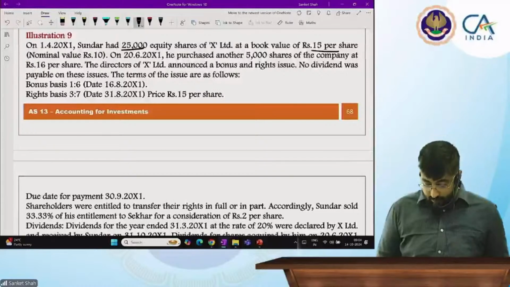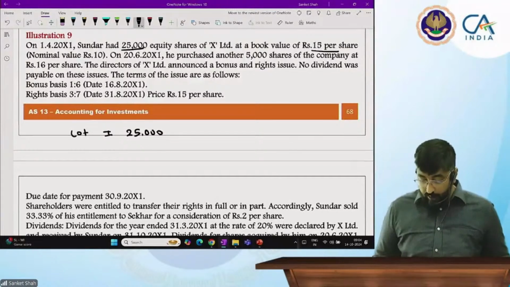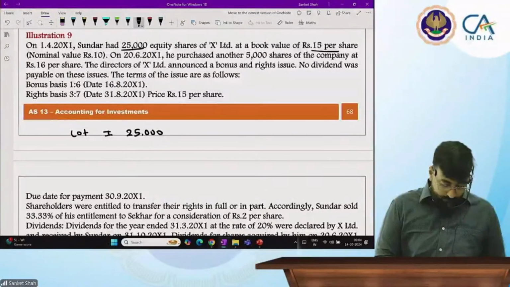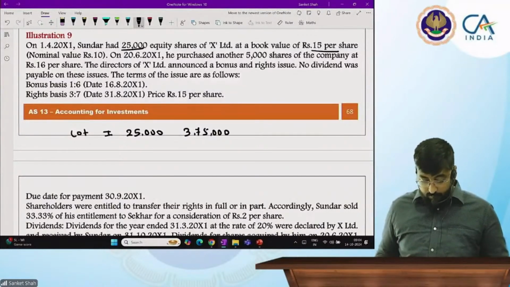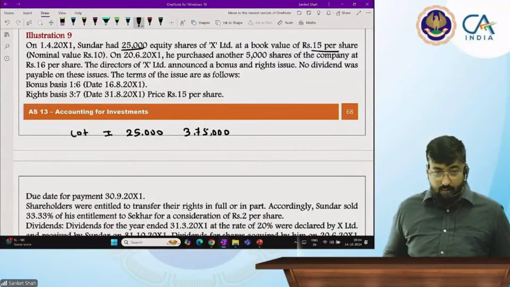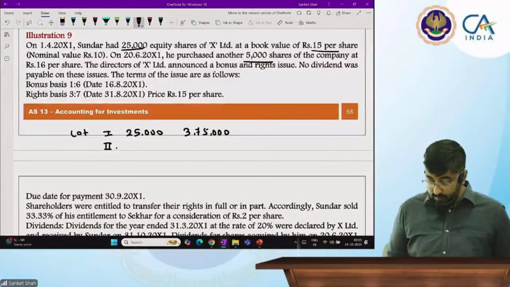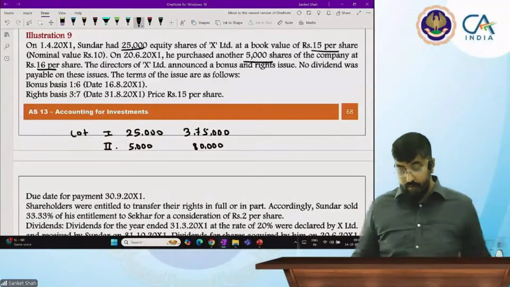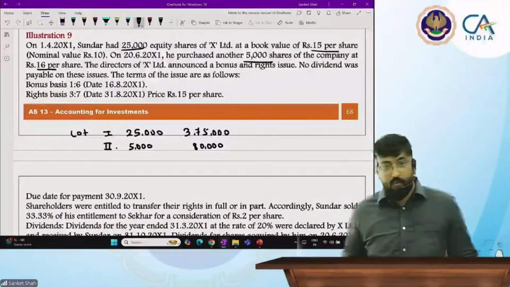Yes, tell me. So lot 1, 25,000 shares. At what price, beta? Into 15, sir. Book value 15. So what is your cost? 375,000, 3 lakh 75,000. Next lot. You purchase next 5,000 shares at 16 rupees. So your cost is 5,000 shares, 80,000. Yes, sir.